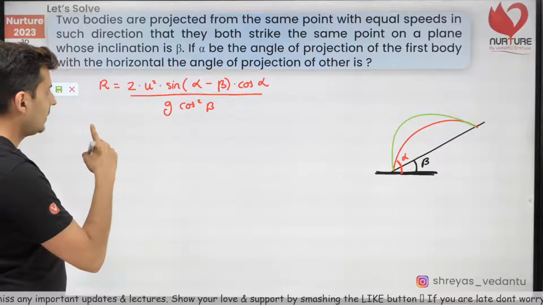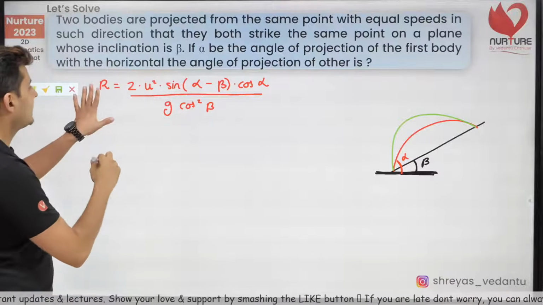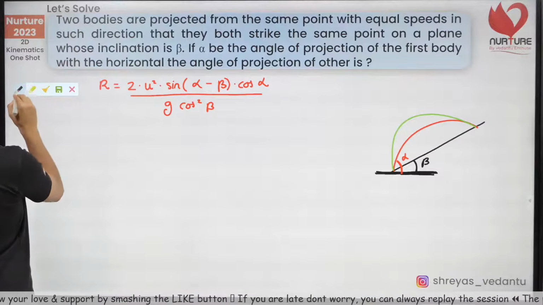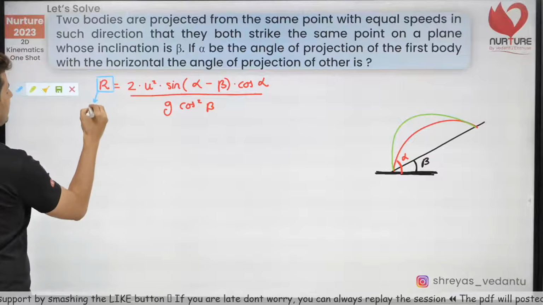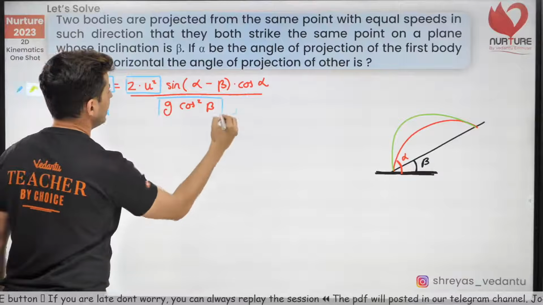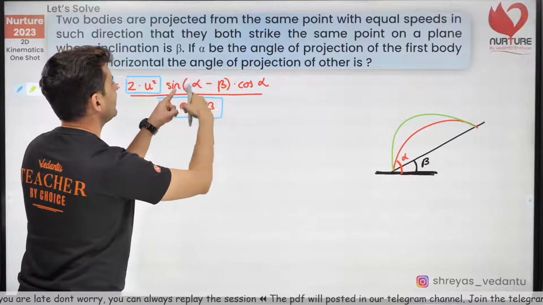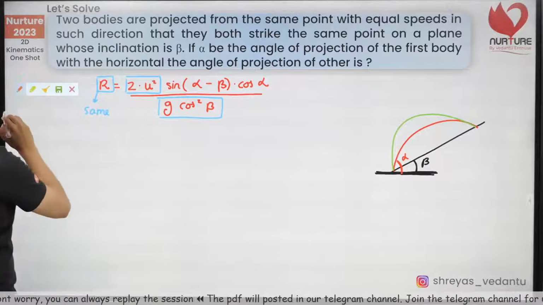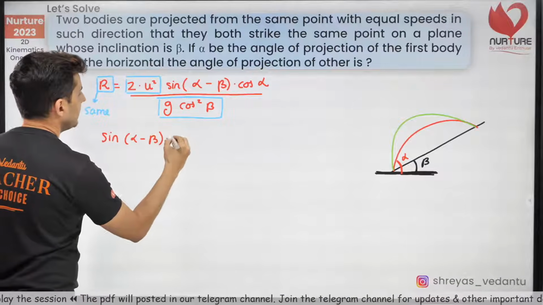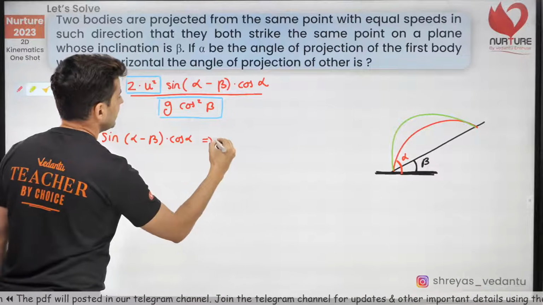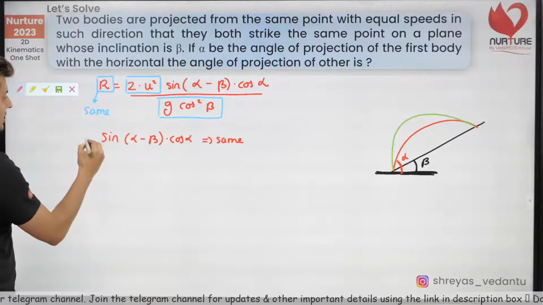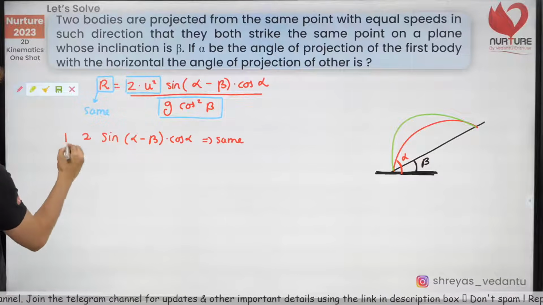Acha. Now think about it. Since the ranges are same, since it's given in the question, okay, range is same. I have not changed the speed, so 2u square is same, g is same, plane is also same. So the product of these two numbers is same. Acha. So therefore, sine of alpha minus beta into cos alpha is basically same for both of them. Okay, let's do something with it. I can just do one thing. I can multiply by 2 and divide by 2.